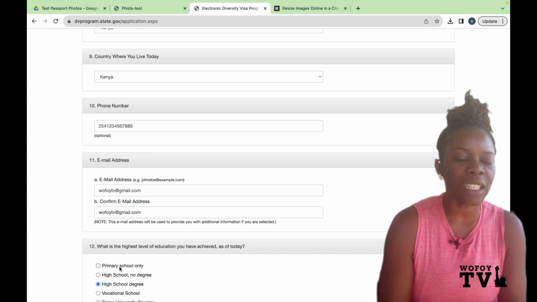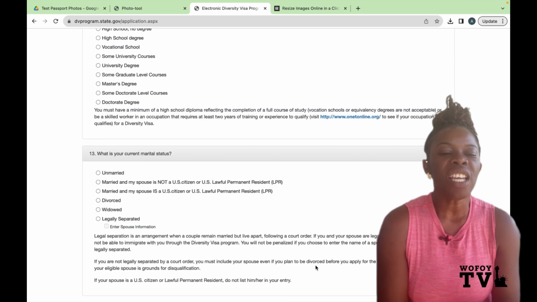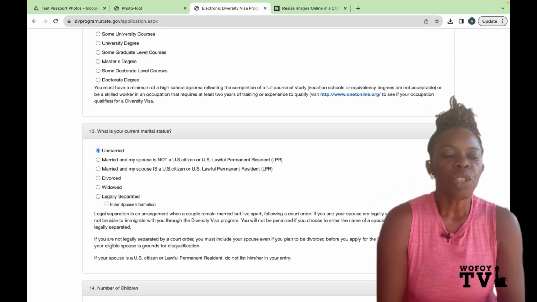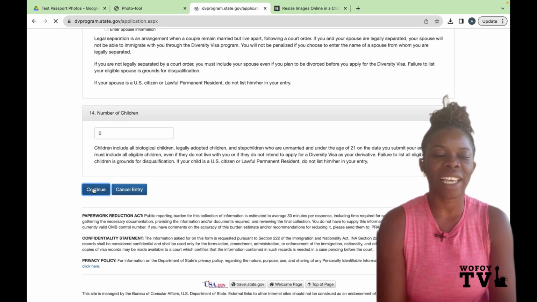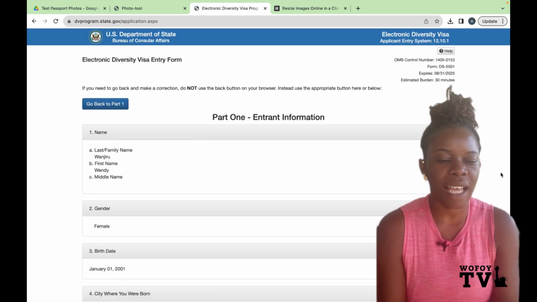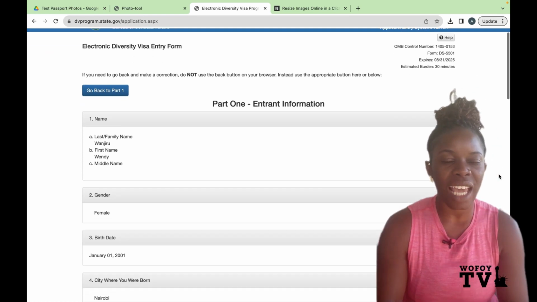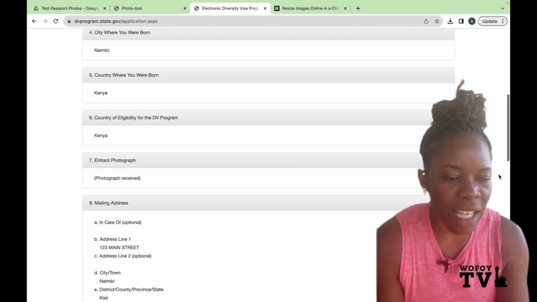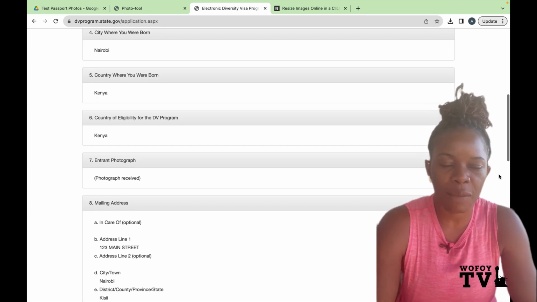So now we are selecting the photo that we just cropped. It is the US flag one. You see there's a 1 there. That is the one that was cropped. So we are going to make sure we fill the rest of the information that is necessary so that we don't get any flagging from that side. Look guys, you see that there's no problem here. We are not seeing any problem. It has accepted the photo. This is why we were able to get to this page.